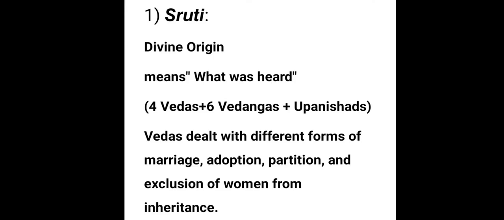First of all, Shrutis. The Shrutis are regarded as of divine origin. Shruti literally means what was heard by the sages in a revelation by God. Shruti include 4 Vedas, namely Rig, Yajur, Sama and Atharva Vedas, the 6 Vedangas and Upanishads. The Vedas are revelations of the Almighty. These Vedas contained practically no law, but they dealt with different forms of marriage, adoption, partition, and the exclusion of women from inheritance.